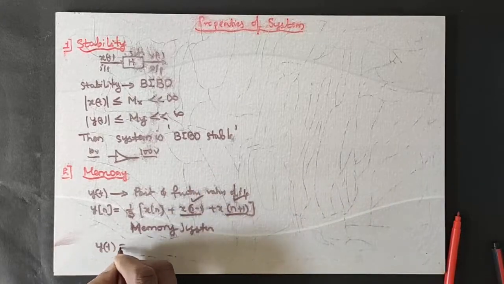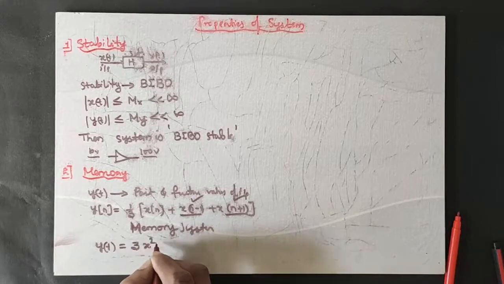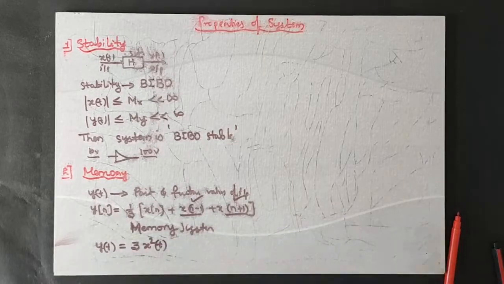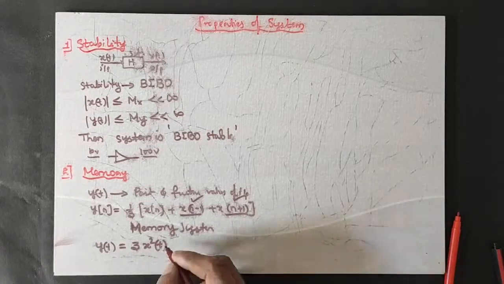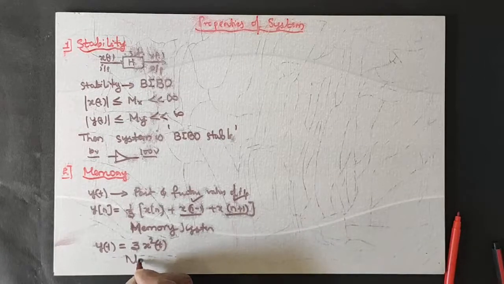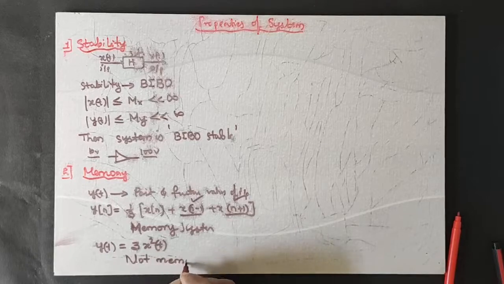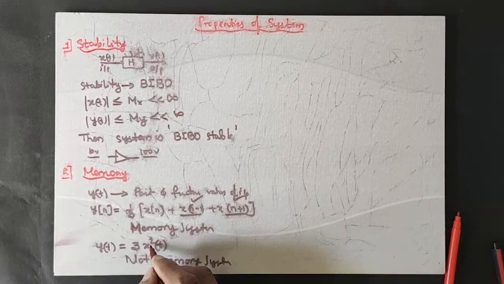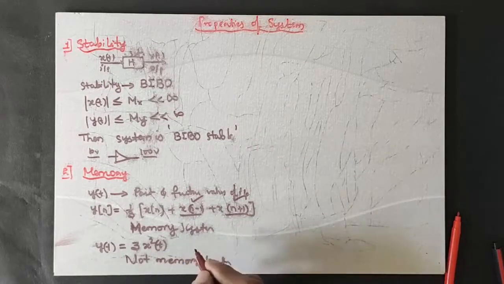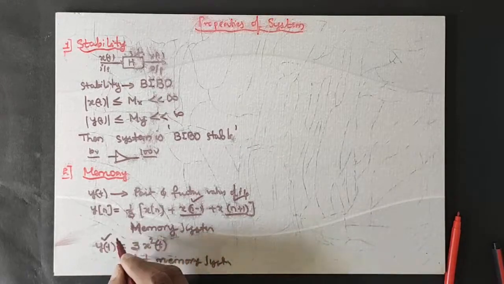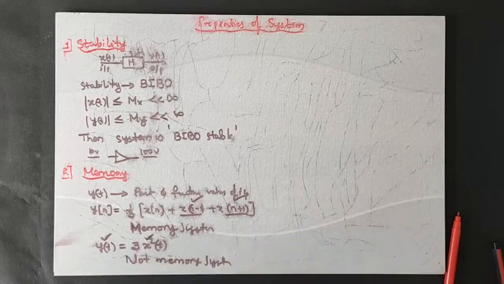y of t is equal to 3 times x squared of t. Is this a memory system or a memoryless system? It is not a memory system, because the output depends only on the present input, not on the future or past values. Output y depends only on x, not on any integral or differential, isn't it? Hence this is not a memory system. This system doesn't require memory.